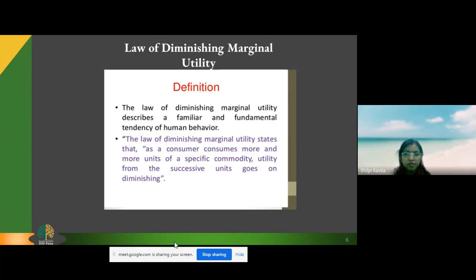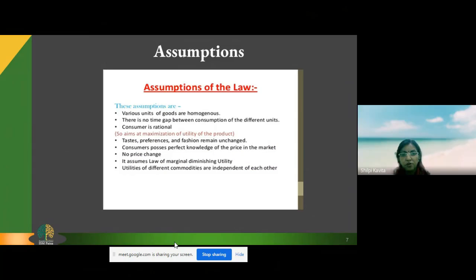This law is based on certain assumptions. These assumptions are very necessary for the law to be valid. The first assumption is that various units of goods are homogeneous. That means whatever we are consuming is of the same size, same shape, same texture, same material. If I'm consuming chapati, it should be of the same size. That doesn't mean the first chapati is very big and the second chapati is very small. The size, shape, all the things should be equal.